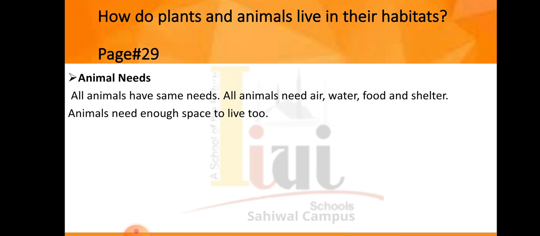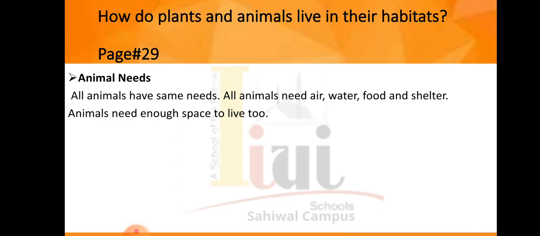Now let's start the reading of this passage. Animals all have the same needs. A chipmunk has the same needs as a huge whale. It has the same needs as a tiny insect. Animals need air, water and food. Animals need shelter. Shelter is a safe place to live and grow. Animals need enough space to live too.